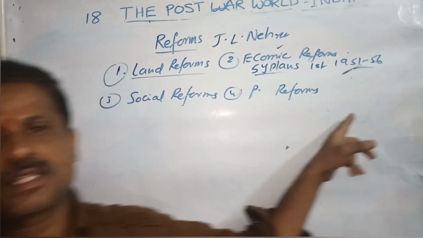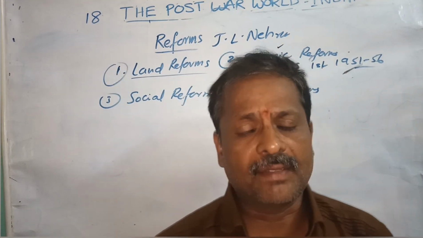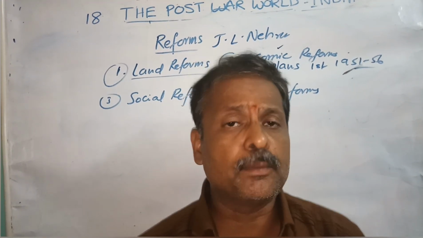You are observing on the screen the Prime Minister Indira Gandhi's photo. And Indira Gandhi implemented the fourth plan with the aim of Garibi Hatao, nothing but removal of poverty.